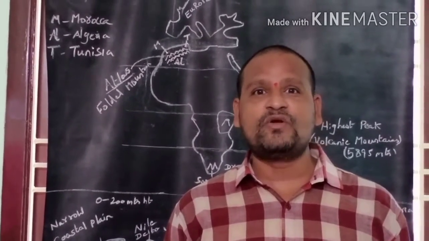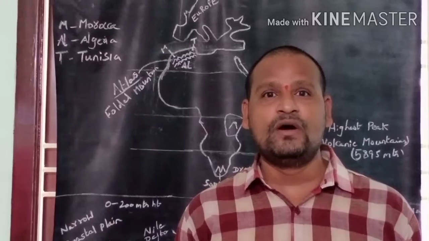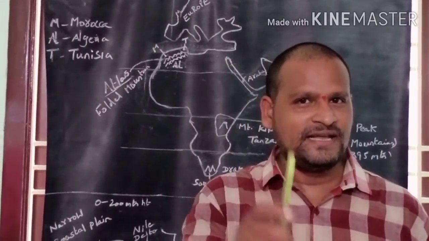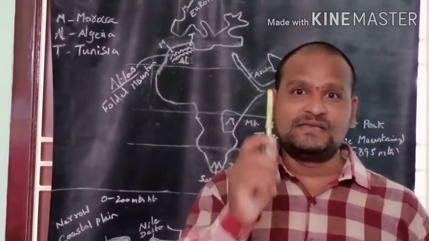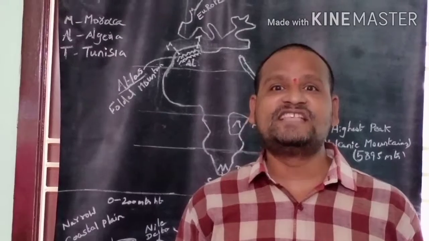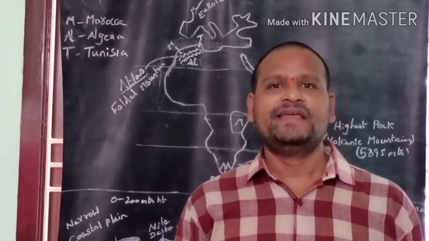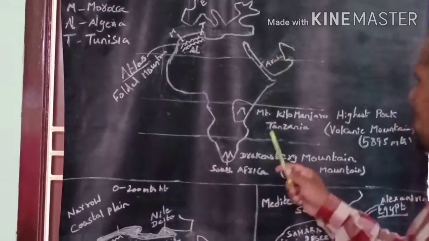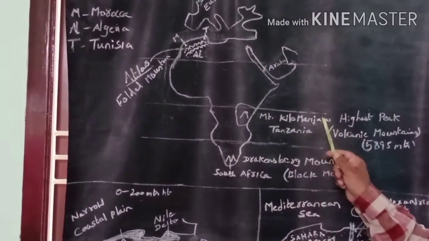K2 peak is not only the second highest peak in the world, it is the highest peak in India. So the highest peak in the world is Mount Everest. The highest peak in India, K2. Its height is 8,611 meters. The highest peak in the Africa continent is Mount Kilimanjaro.